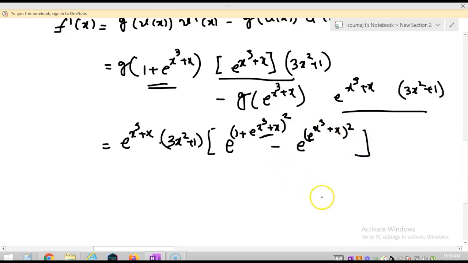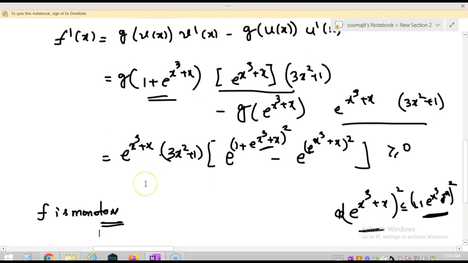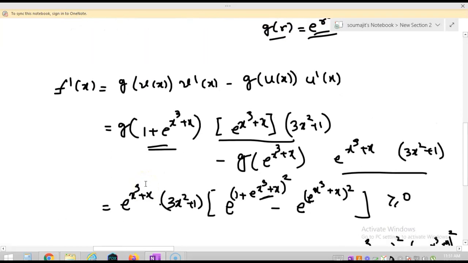Now observe that e to the power x is an increasing function, so I can say e to the power x cube plus x whole square is less than or equal to 1 plus e to the power x cube plus x whole square. So each term is greater than this term, so it will always be greater than or equal to 0, and hence f dash x is greater than or equal to 0. I can say f is monotone. Okay, so it is an easy question. So we have solved it.